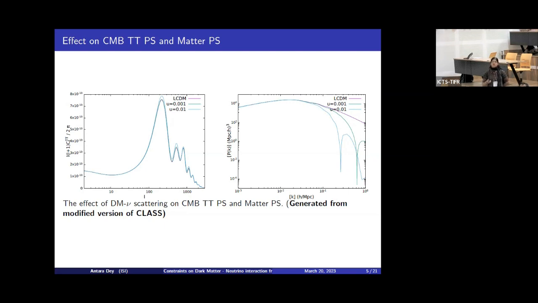Here we can see there is an increase in the peaks in the CMB-TT power spectra. Because of this interaction, the dark matter clustering is affected, and it suppresses the structure at small scales. There is also an oscillatory feature in the matter power spectra for this particular interaction model.